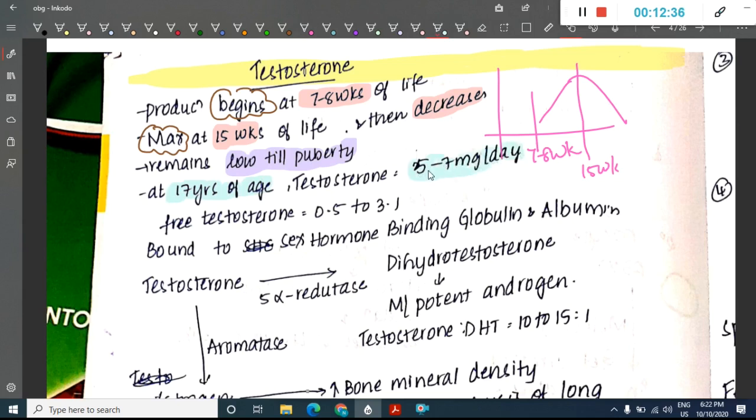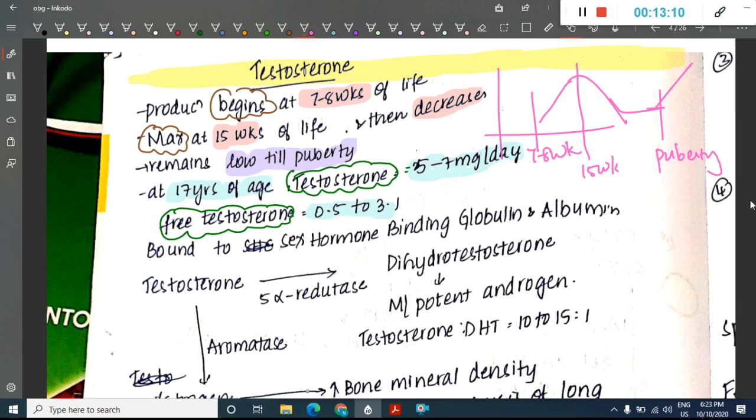to 5 to 7 milligrams per day, and free testosterone is seen at 0.5 to 3.1 level. See, at 17 years of age the testosterone will be 5 to 7 milligrams per day, and free testosterone will be 0.5 to 3.1. Then this graph, that is after puberty, it will be low until puberty, and then from puberty it will again rise.